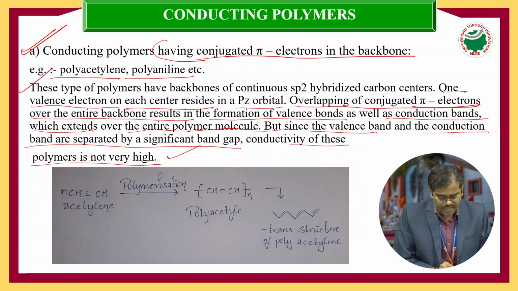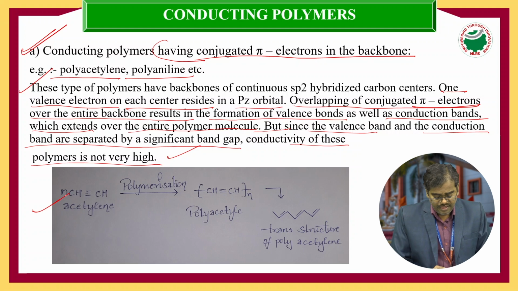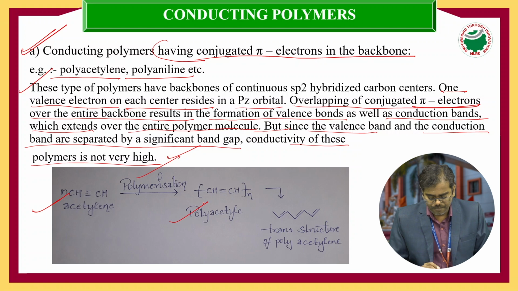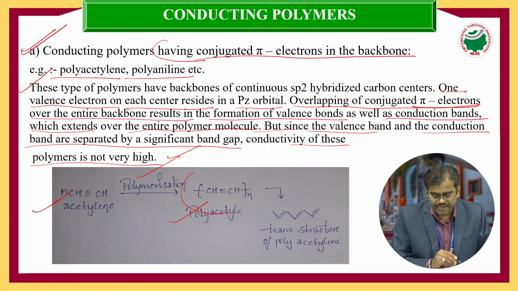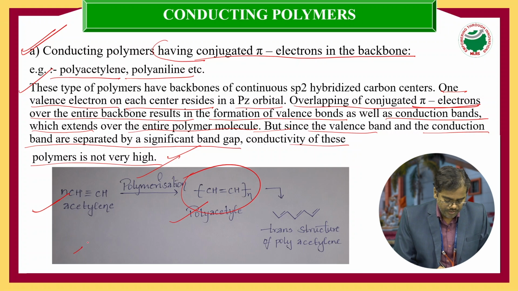For example, acetylene undergoes addition polymerization and forms polyacetylene. Polyacetylene consists of CH double bond, CH single bond, CH double bond, CH. So what happens here?